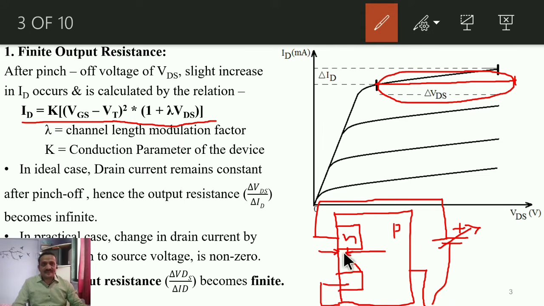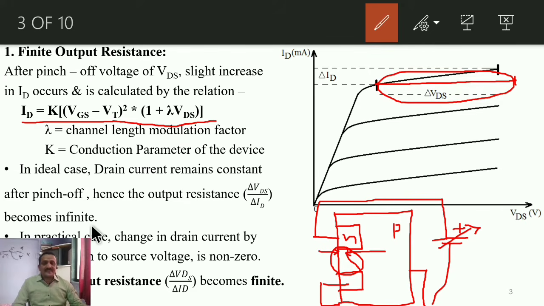This is known as channel length modulation, and because of this modulation of the channel, the ID drain current equation becomes like this. That means that lambda factor affects the conduction of ID. And already I told you K is the conduction parameter, right?